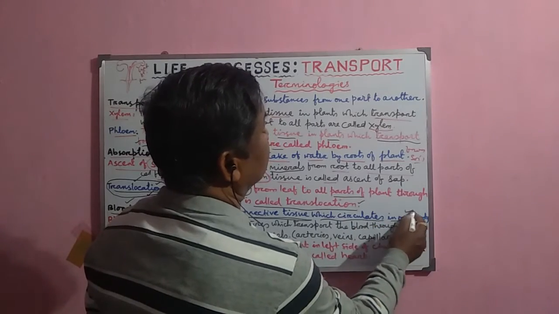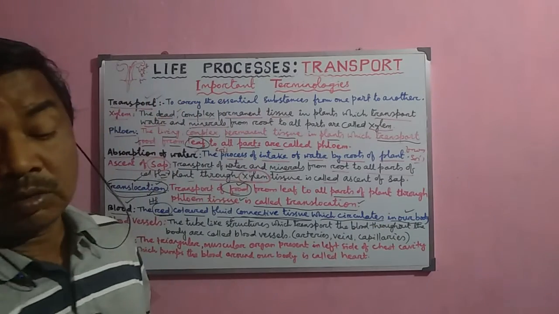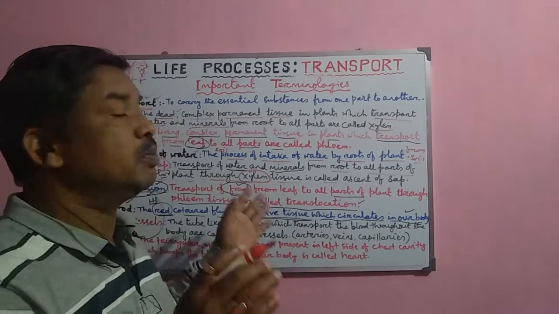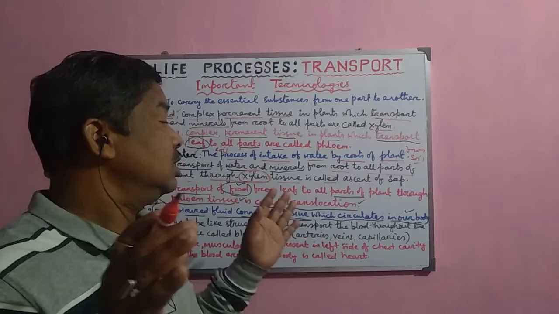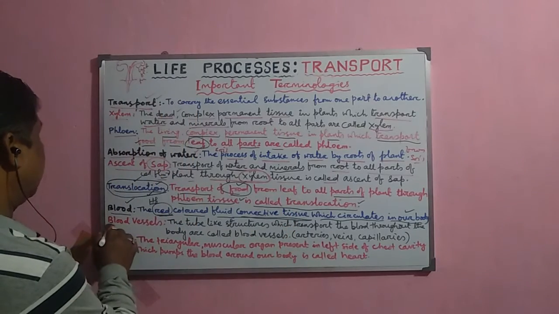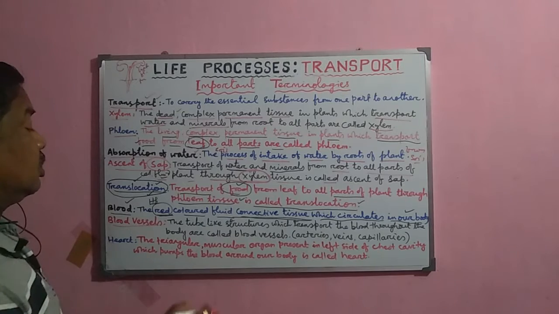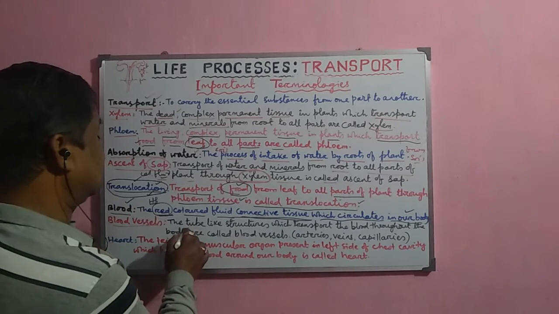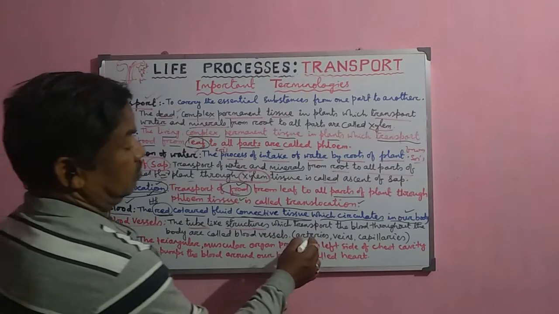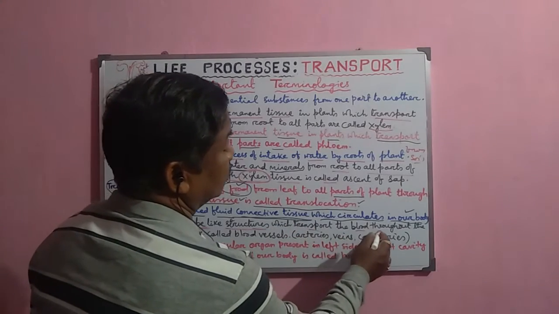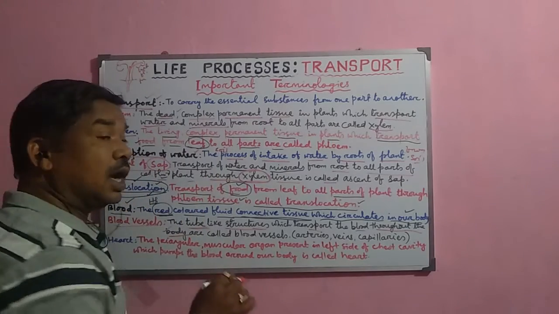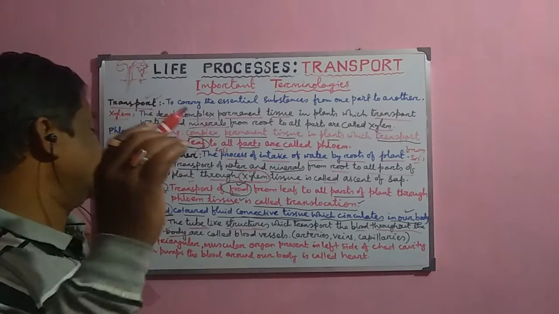It normally circulates throughout the body. And during the circulation of the blood, it transports different substances from one part to another, which we shall discuss later on. Now, what are blood vessels? These are the tube-like structures which transport the blood from one part to another throughout the body of the higher animals, including human beings.